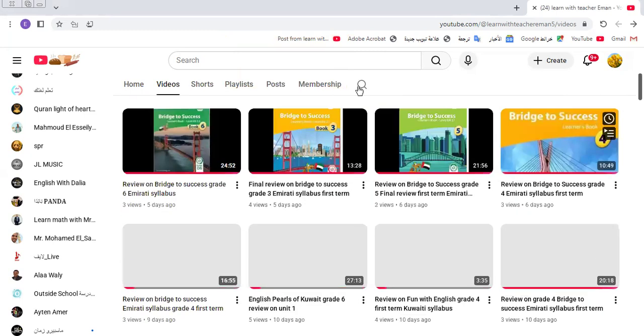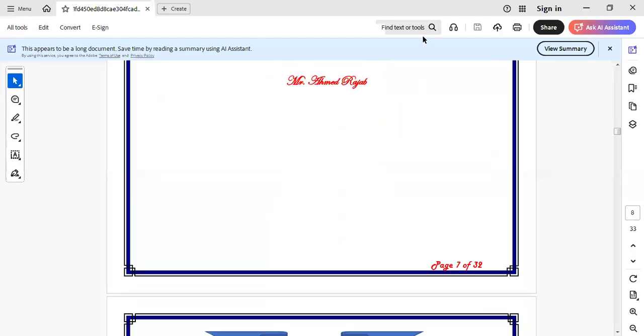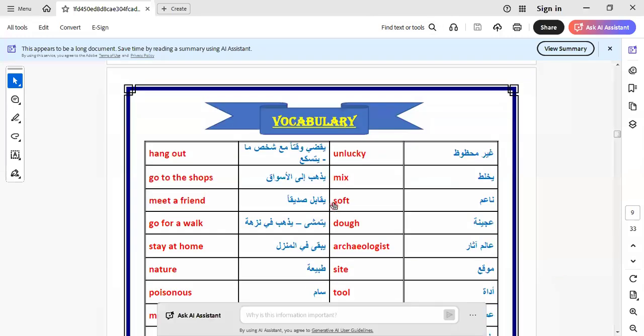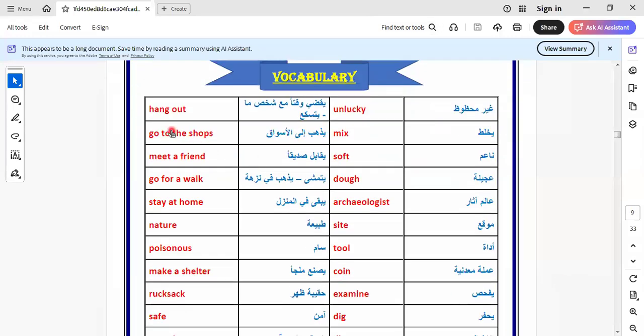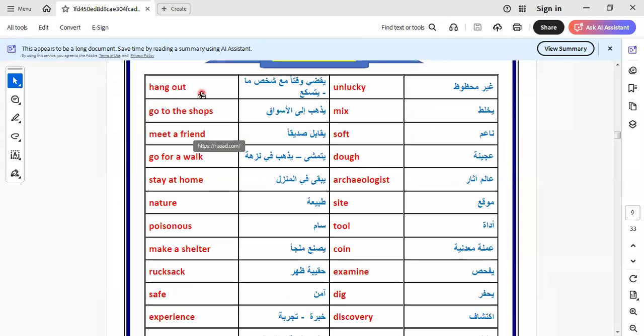Let's go to our module today. Today it will be the second module in your book Top Stars. Let's get to know more about this module. Here we have some vocab I would like you to learn with me, which is hang out. This is a slang expression that we use. Hang out is translated in Arabic as it is.